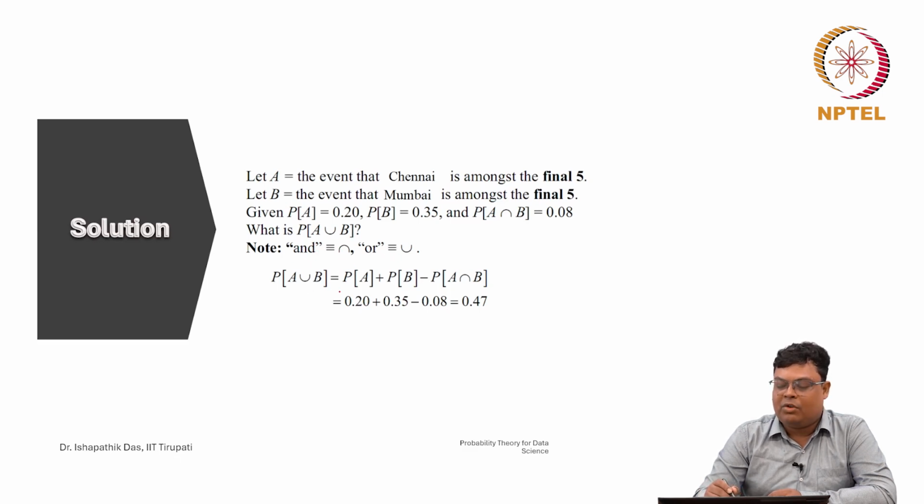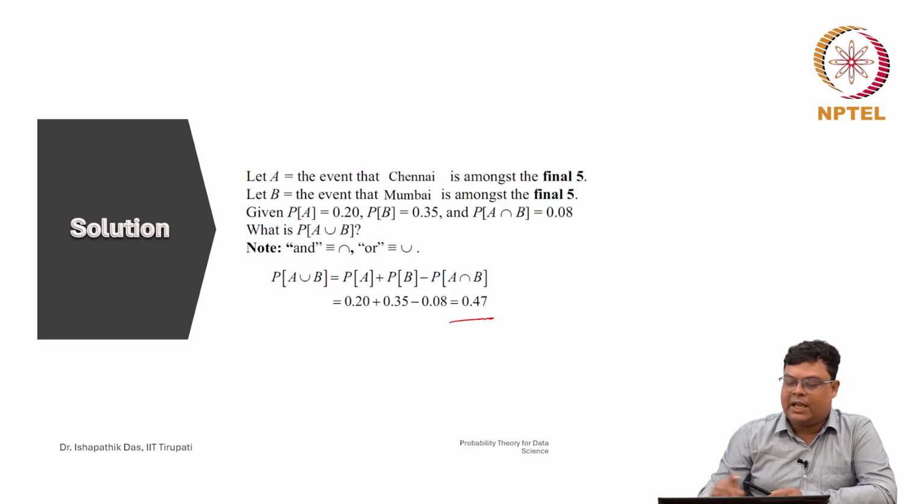So, probability of A union B is equal to probability of A plus probability of B minus probability of A intersection B, which is 0.20 plus 0.35 minus 0.08, equal to 0.47. So, this is the answer: Chennai or Mumbai will be amongst the final 5. This is OR, A union B.